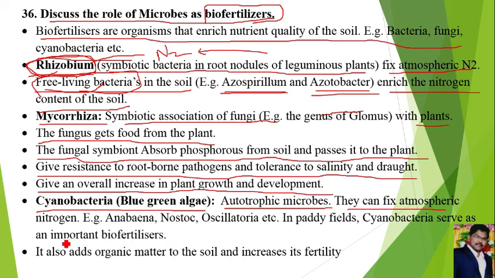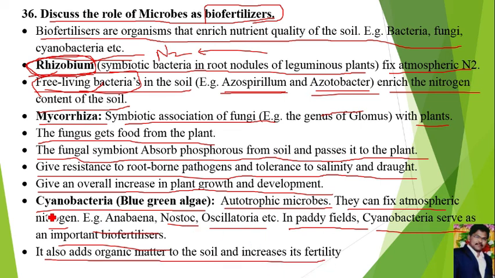Next, cyanobacteria or blue green algae are autotrophic microbes. They can fix atmospheric nitrogen. Examples for it are Anabaena, Nostoc, Oscillatoria. Then in paddy fields, cyanobacteria serve as an important biofertilizer. It also adds organic matter to the soil and increases the fertility. This is about the biofertilizers, means the organisms which are used to increase the fertility of a soil.